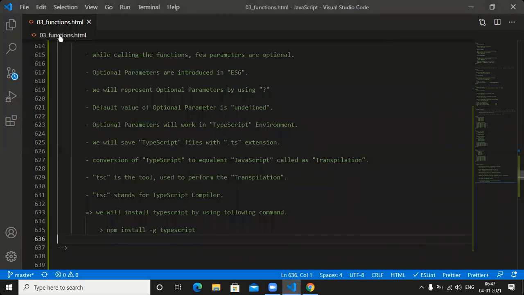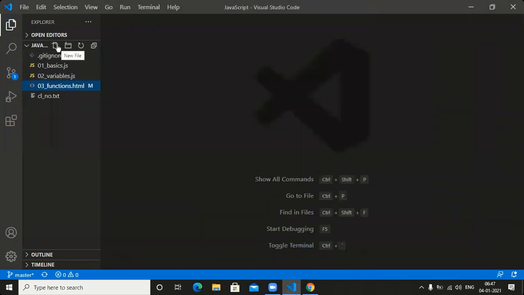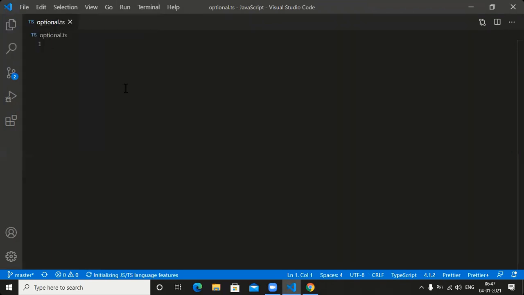Okay, now let me go for one simple example. Can I create a separate file? Which file do we need to create? The file is optional.ts. We need to create one file here. Which file? Optional.ts.